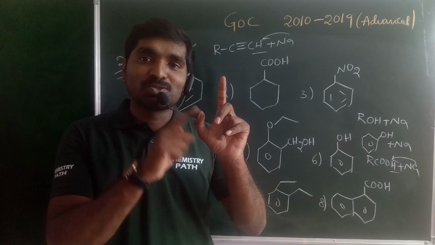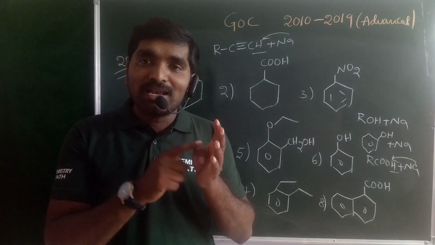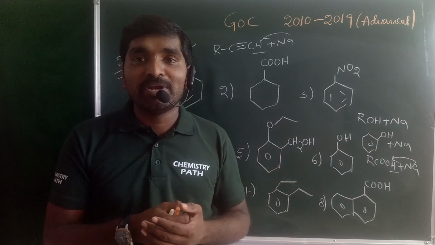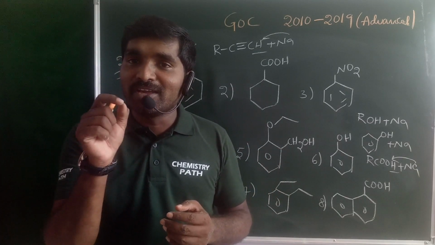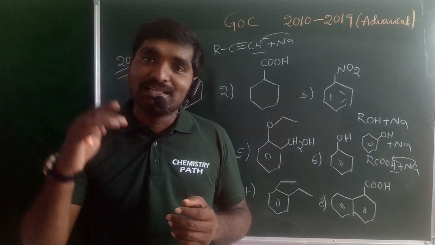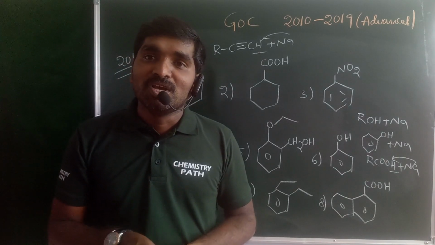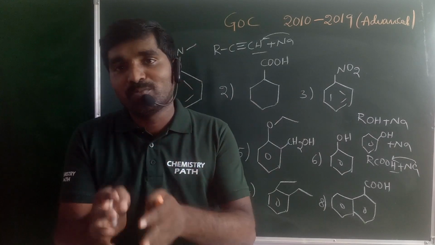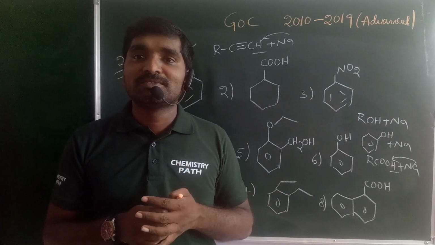Carboxylic acid reacts with sodium, sodium hydroxide and sodium bicarbonate. That means alcohol and phenol may not react with sodium bicarbonate. But remember one thing, when you have electron withdrawing groups on phenol, the acidic character increases, then it may react with sodium bicarbonate.